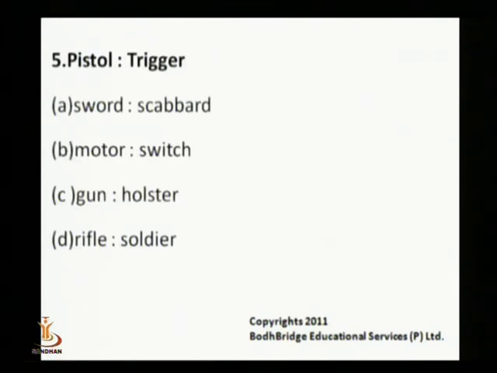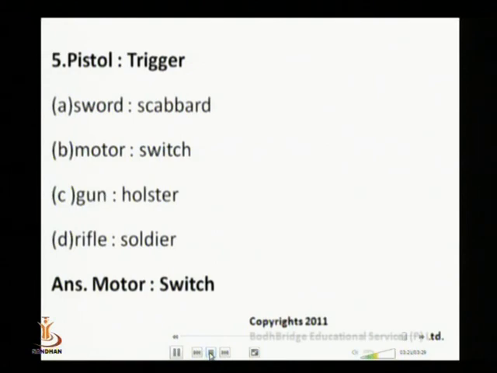Pistol is to trigger. The options given are: sword is to scabbard, motor is to switch, gun is to holster, and rifle is to soldier. A pistol is a firearm, and a trigger is a small projecting tongue in a firearm that actuates the mechanism of the pistol. But a scabbard does not actuate the mechanism of a sword, neither does a holster do that to a gun, nor soldier and rifle. But a switch actuates the performance of a motor. Hence, that's the correct answer.